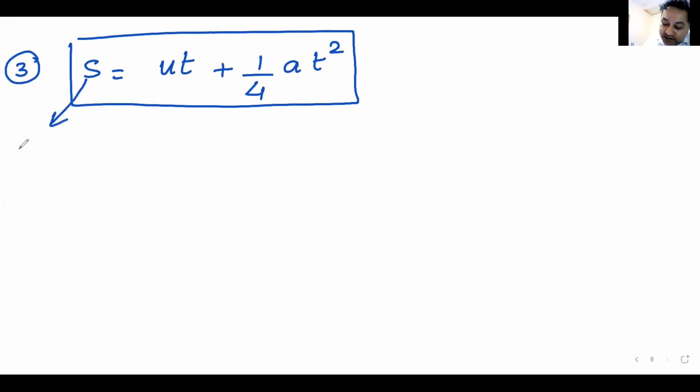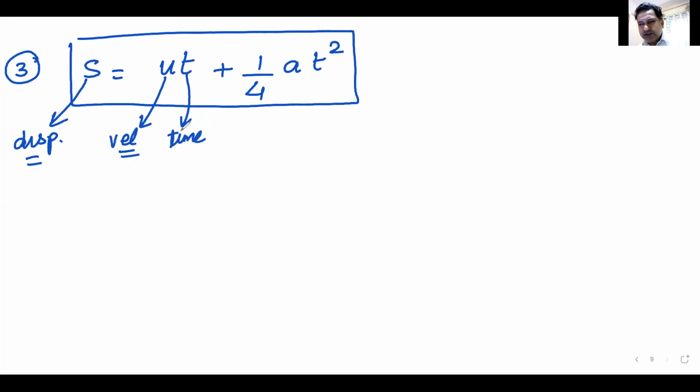Everyone knows S is displacement. U is velocity. You can call it initial velocity if you want. T is time. 1 by 4 is a number. Number does not have any unit. Forget about 1 by 4. A is acceleration. T is again time.